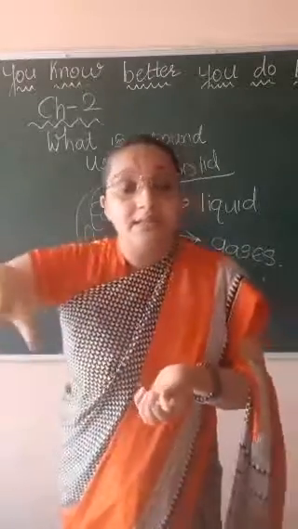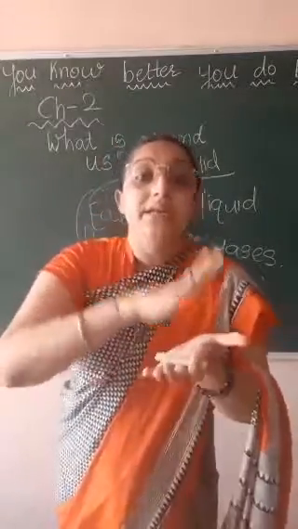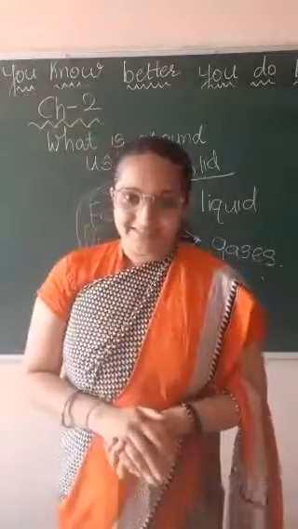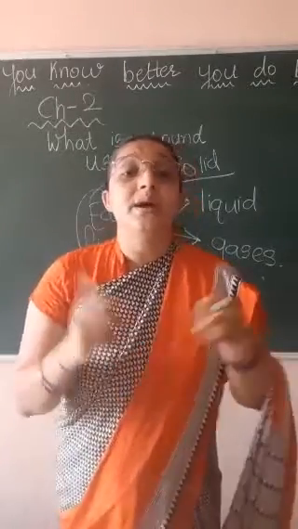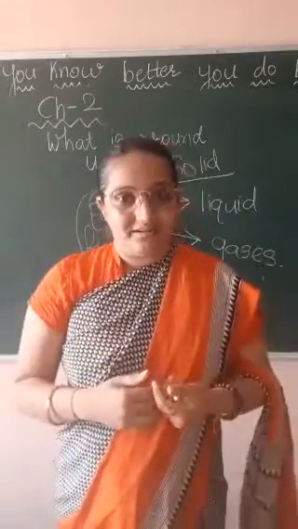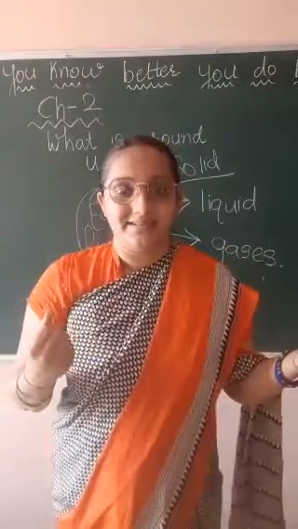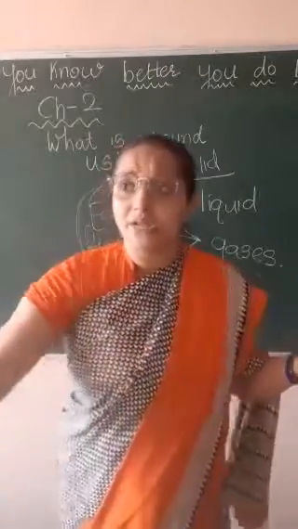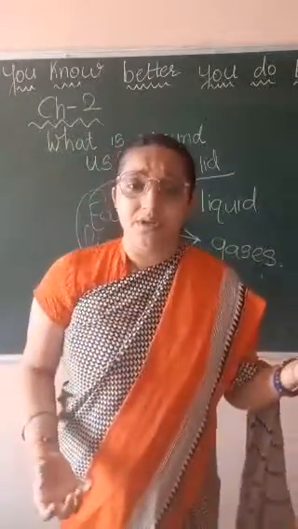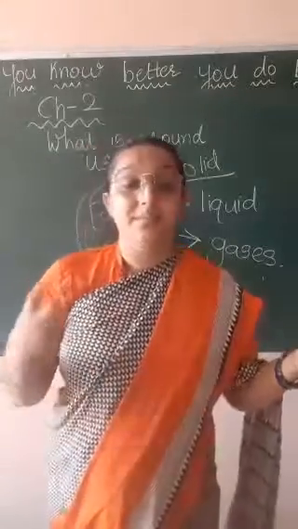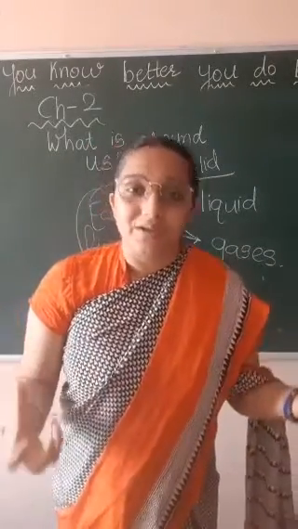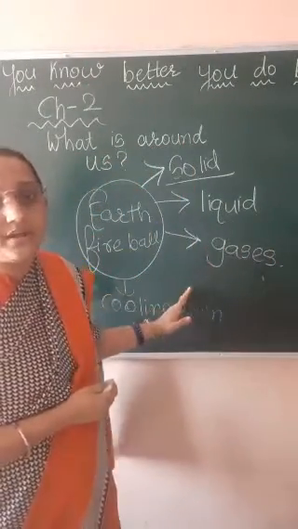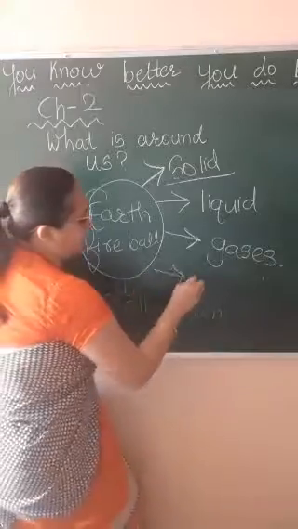So wherever all these things are developed, the living world is developed, that is called biosphere. Biosphere is the living world, living environment, organisms, human beings, animals, other small creatures, other microorganisms. All this comes in biosphere. Okay, students, so these three can make up biosphere.